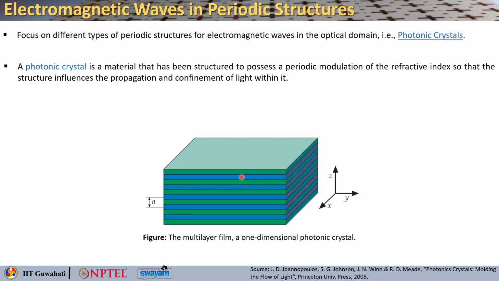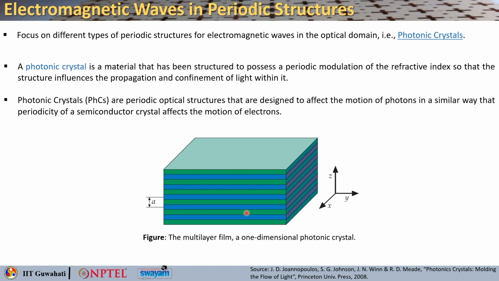You can see the two different colors showing two different materials which are periodically alternated. One can be high refractive index, another low. So, it is like high low high low high low and so on. A marks the period of this alternating high low material, and when light propagates through this periodic variation of refractive index, how does that affect the propagation and the confinement of light within? This is what we will be seeing in this lecture.